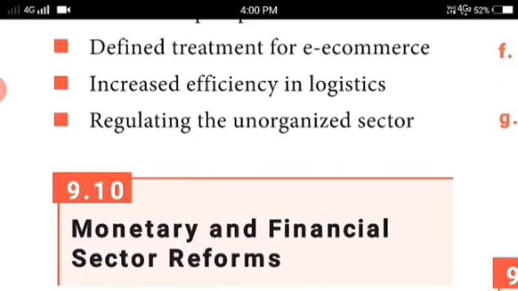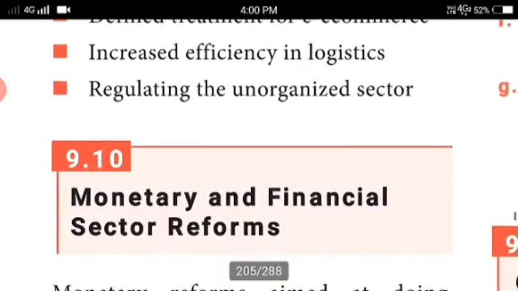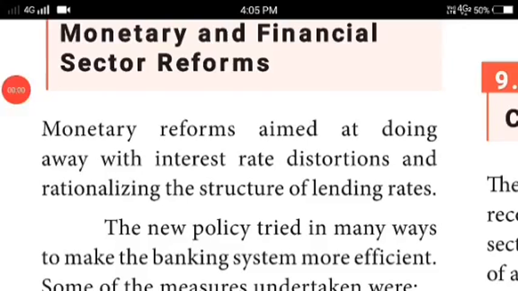So this brings the e-commerce tendency among the sellers and buyers, increases the efficiency in logistics, and regulates the unorganized sectors. The unorganized sector does not come under this GST. Only the regulated companies and sectors, following the rules and regulations, come under this GST.